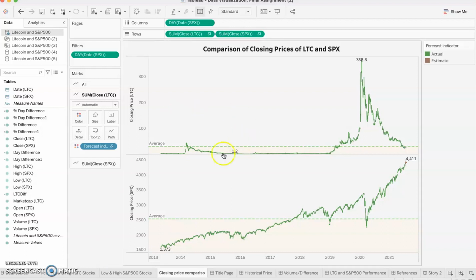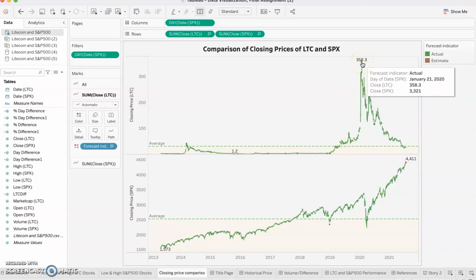So we can see here Litecoin starts off very low, right? It has a bit of a peak in 2014. Most of these peaks where the price increases by a lot in cryptocurrency in general is just when it catches investors' attention and they start to believe in it and they put money into it. So this was the first kind of spike in 2014, but it's relatively pretty low throughout 2016, 2017, and then finally in 2019 it starts to pick up just a little bit until it finally peaks very high in 2020.